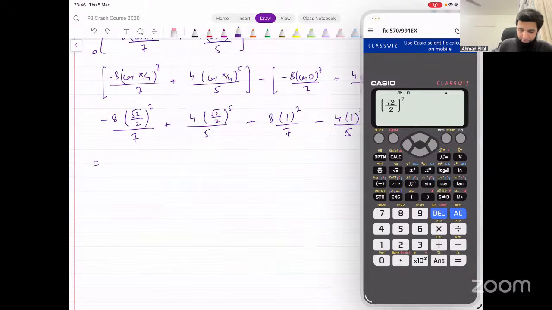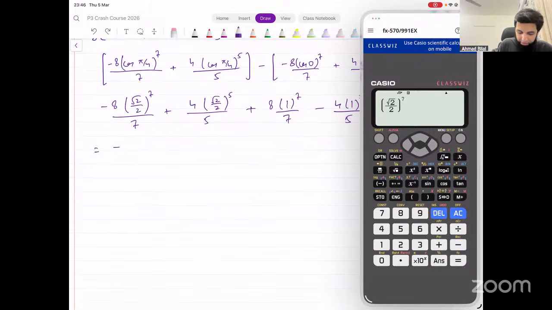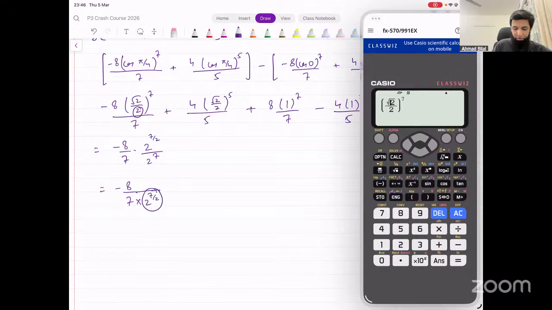Let's do it like this. Minus 8 over 7. In the numerator, we've got root 2, so we can write that as 2 raised to power 7 over 2. And in the denominator, we have 2 raised to power 7. So that will simplify to minus 8 over 7, and in the denominator we would have 2 raised to power 7 minus 7 over 2. This is what we end up getting from this.